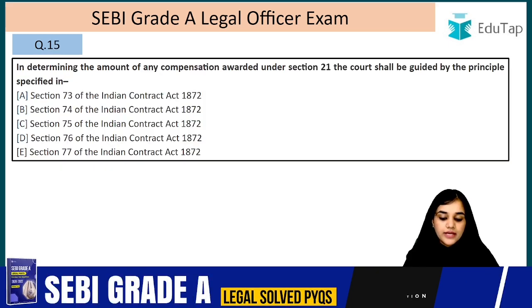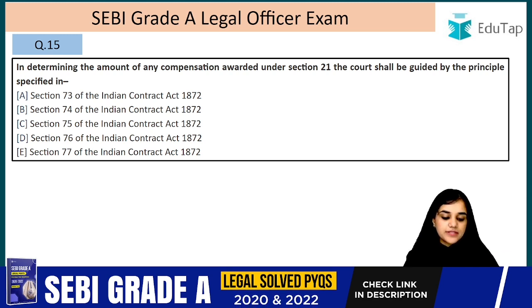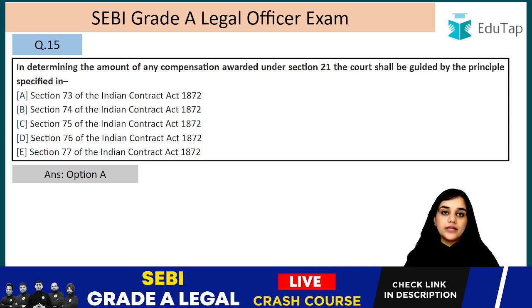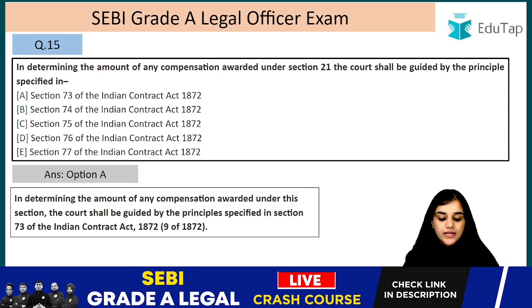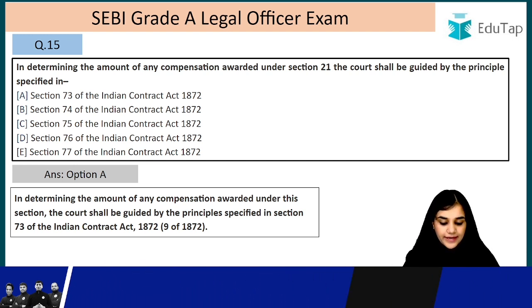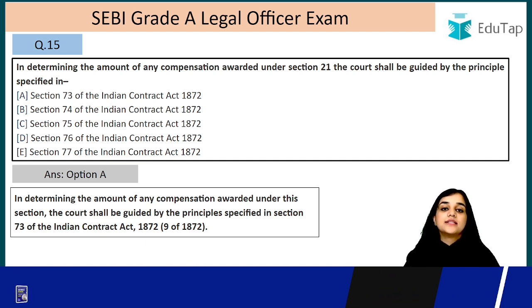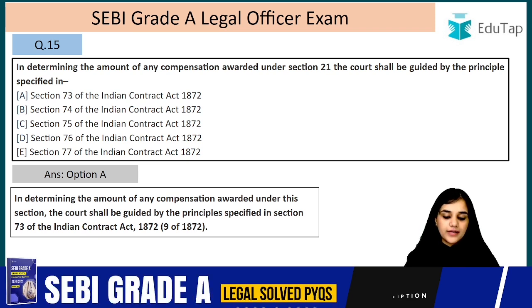Question number 15. In determining the amount of any compensation awarded under Section 21 of the Code, the court shall be guided by the principles specified in Section 73 of the Indian Contract Act. So in determining the amount of any compensation awarded under this section, the court shall be guided by the principles specified in Section 73 of the Contract Act. In case they have to decide the compensation under Section 21, they will be guided by which section? It will be Section 73 of the Indian Contract Act.